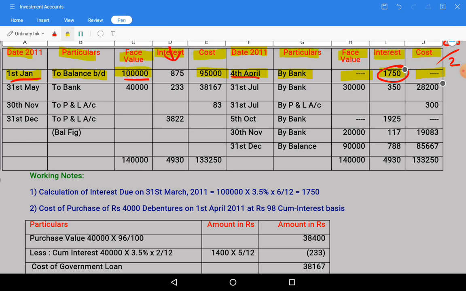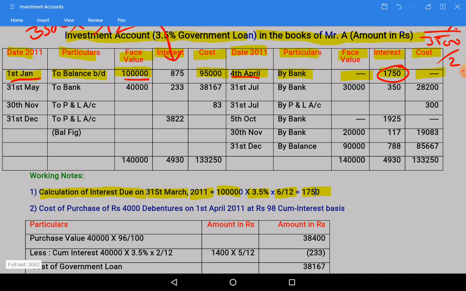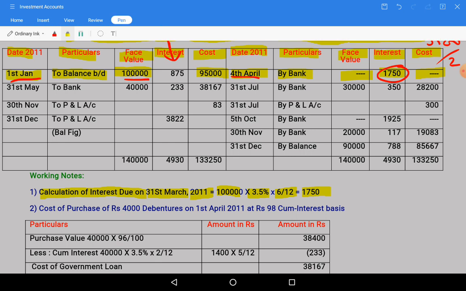Working note 1, calculation of interest due on 31st March 2011: 1 lakh into 3.5% into 6 by 12, 1750. That's it. This amount we have taken. Next, what is given in the question?